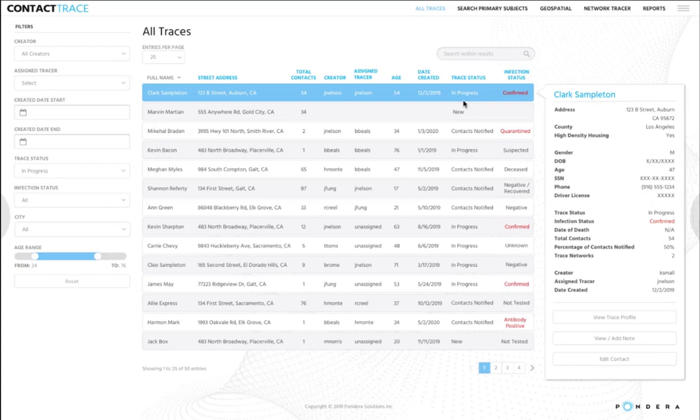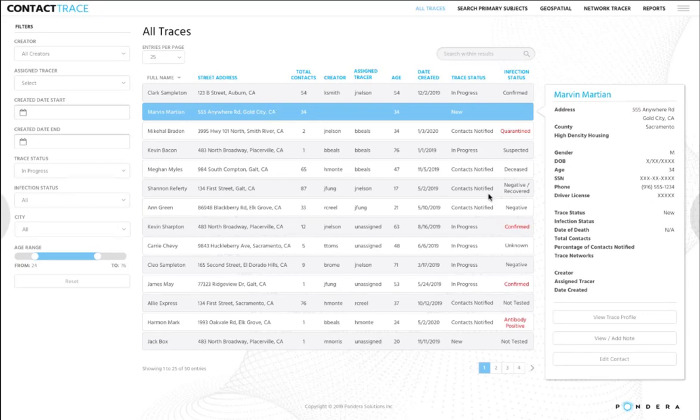And then before they're loaded into the dashboard where the users or the tracers have access to them, we can actually cross-match those results with additional data sources, including the Thomson Reuters CLEAR data. If you see the record here, Marvin Martian, that now shows trace status new, we'll click on Marvin and you see over on the right how his mini profile is populated. This would be the information that would have come in relative to his test from the health department.